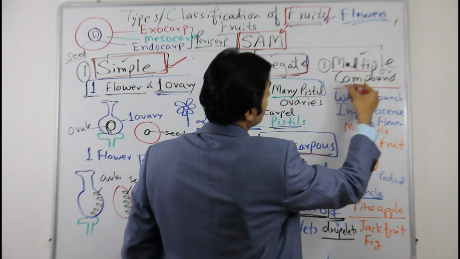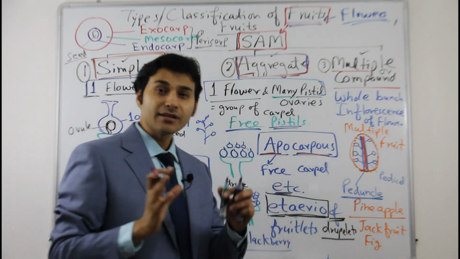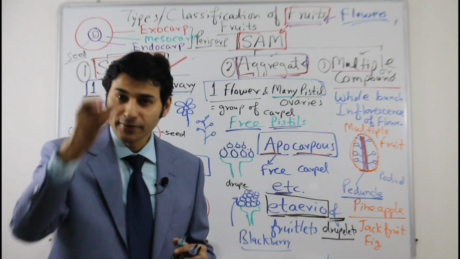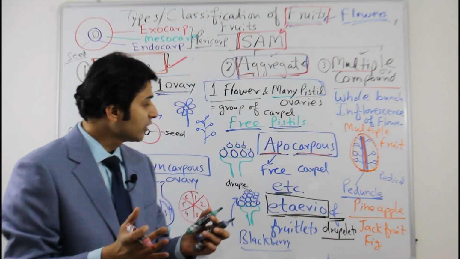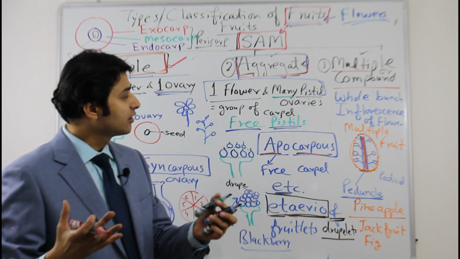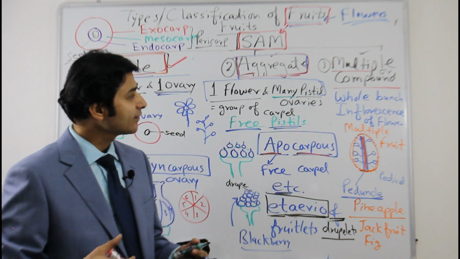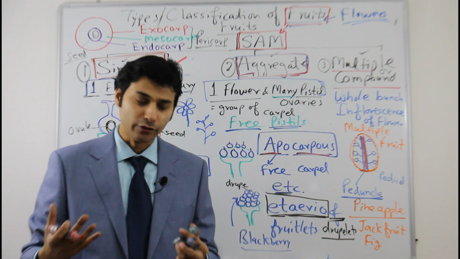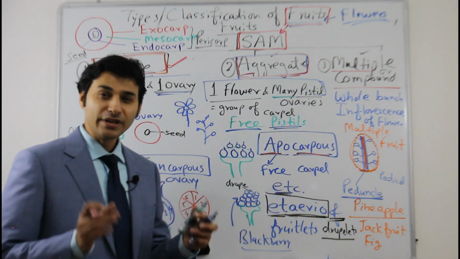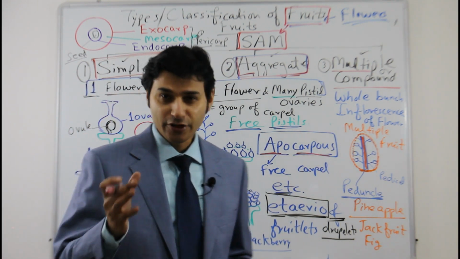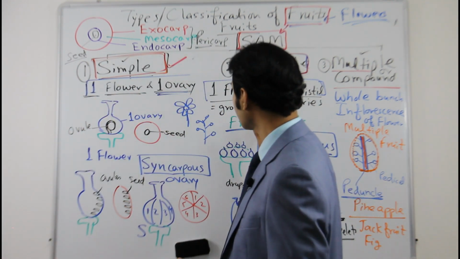And then the multiple, where many flowers are there on a central axis, the peduncle, and they all fuse together to give rise to a big fruit, which is called a multiple fruit or compound fruit. So these are the basic types and definitions with examples.